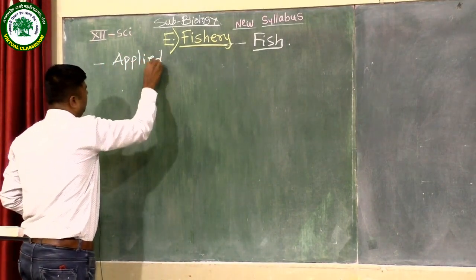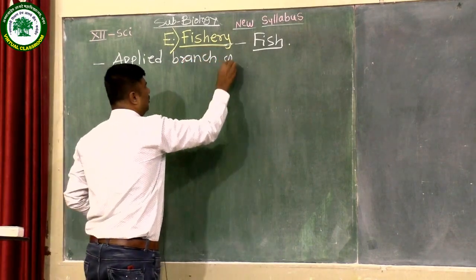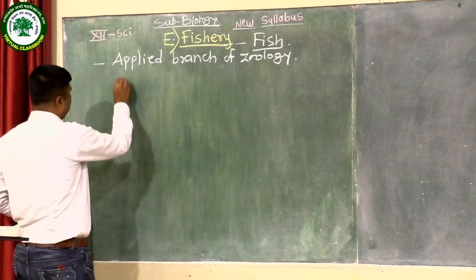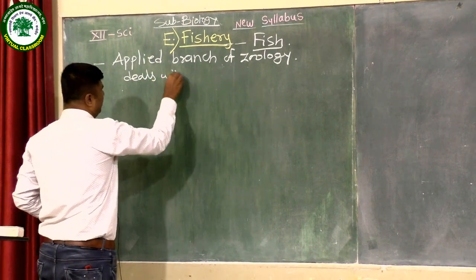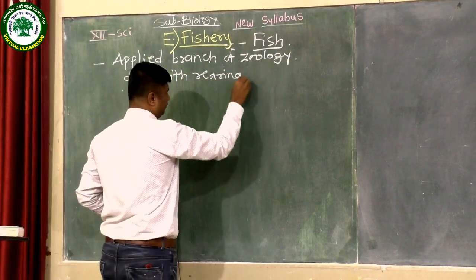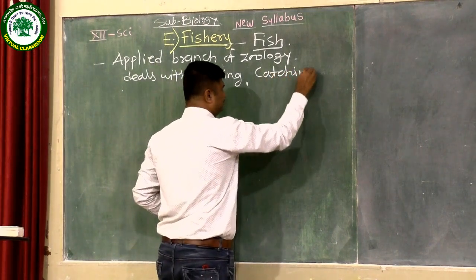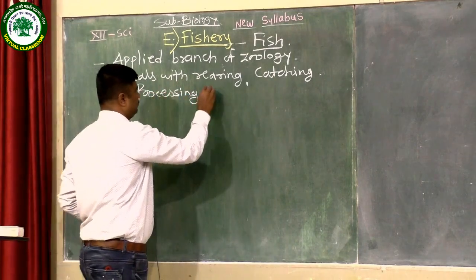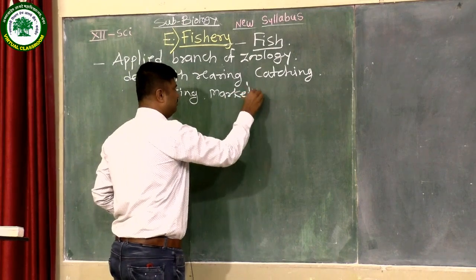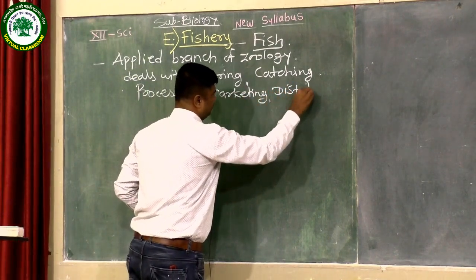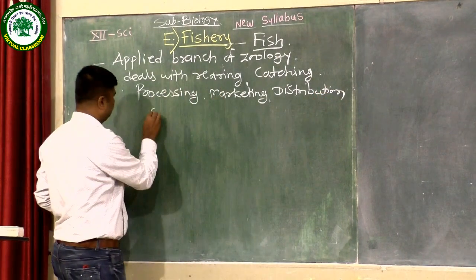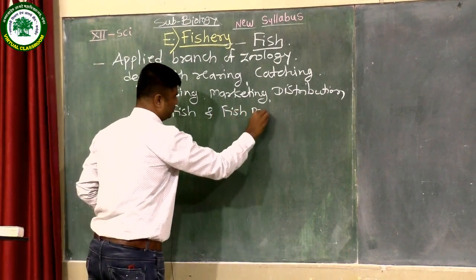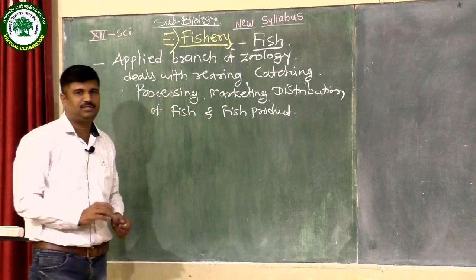Fishery is an applied branch of zoology which deals with rearing, catching, processing, marketing, distribution of fish and fish products. This is the definition of fishery.